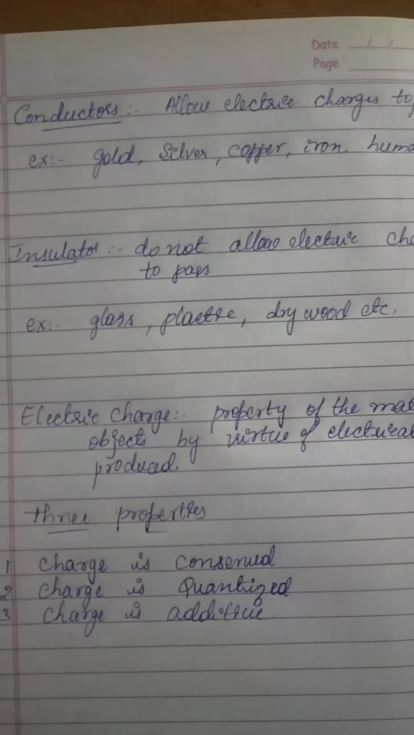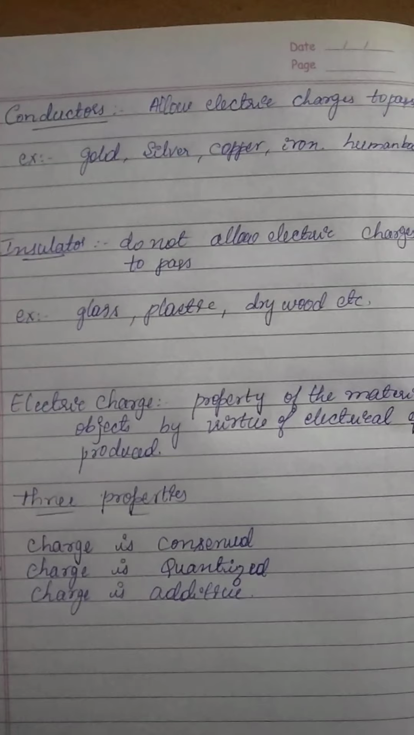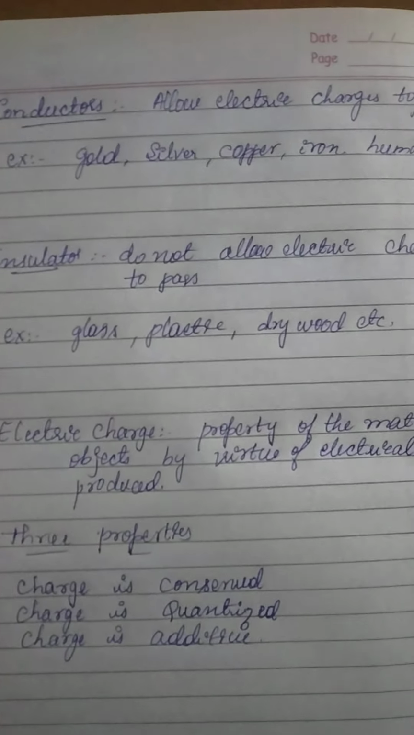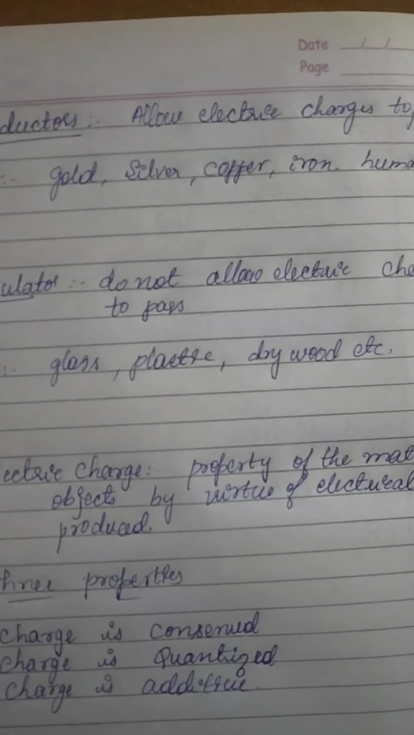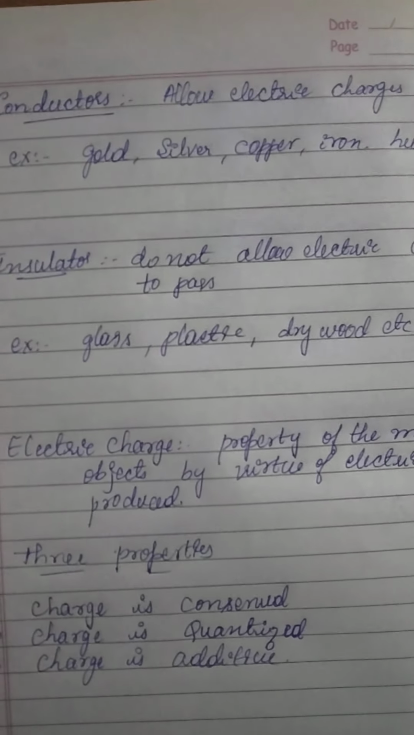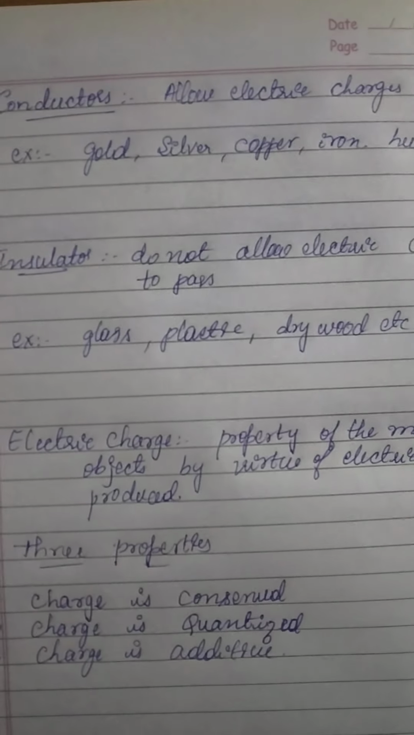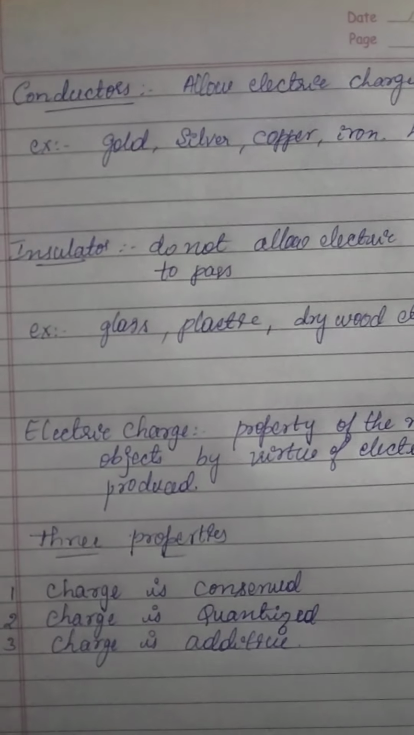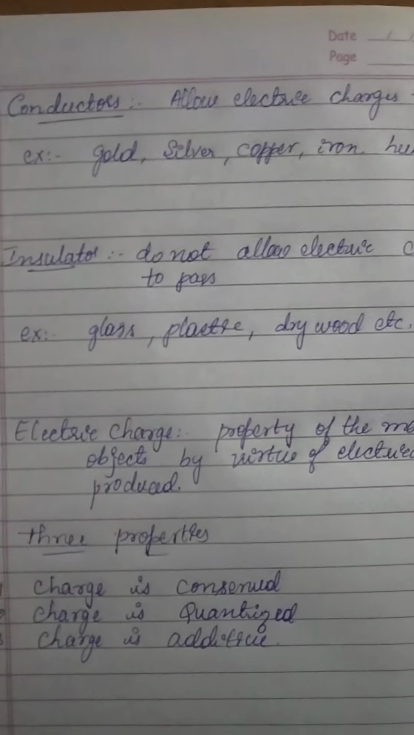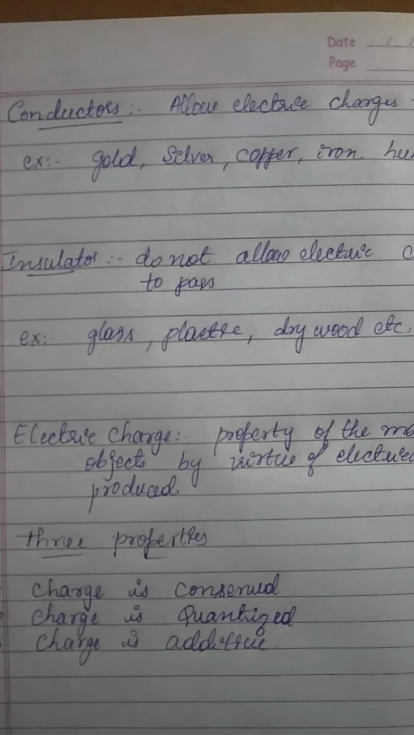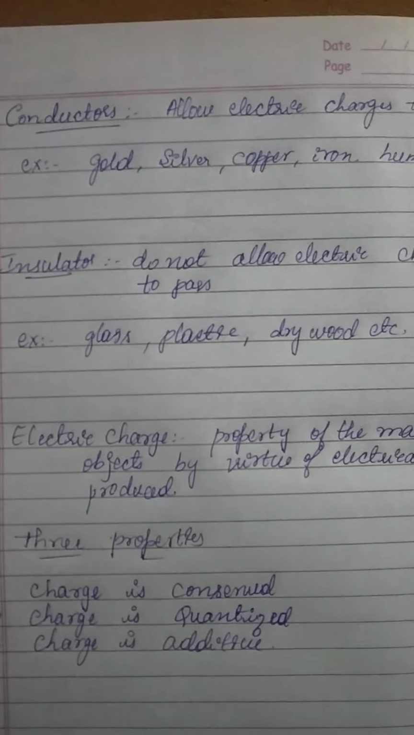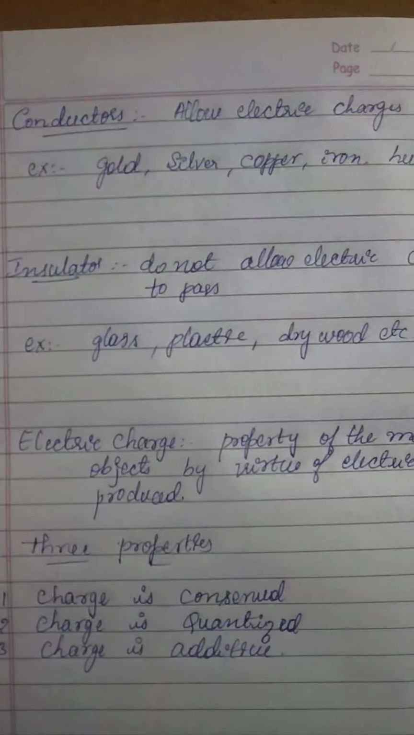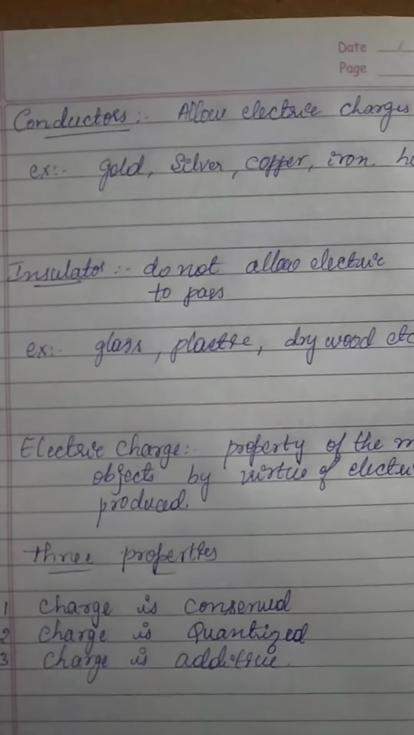The next concept in your first chapter is conductors and insulators. Conductors are one of the materials which allow charges to pass. It is one of the types of solids. There are three types: conductors, insulators and semiconductors. In the first chapter we discuss only conductors and insulators. Let's see what a conductor is.